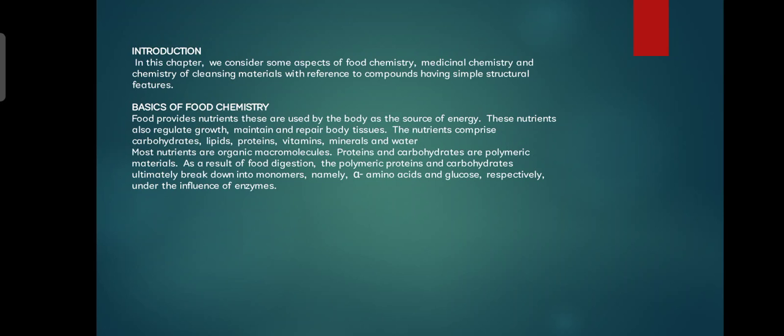This conversion of food into monomers takes place with the help of enzymes, which are present naturally in our body system. Enzymes act as catalysts. As we know, a catalyst increases the reaction rate. So in our body system the enzyme acts as a catalyst, also called a biocatalyst, whose reaction is much faster than the chemical catalysts we use in a chemical reaction.